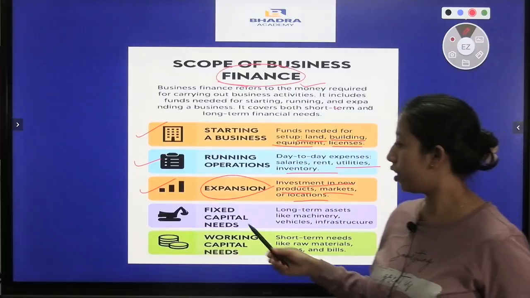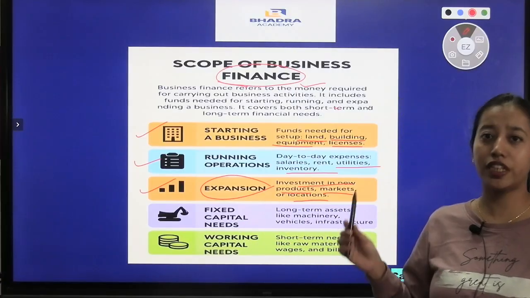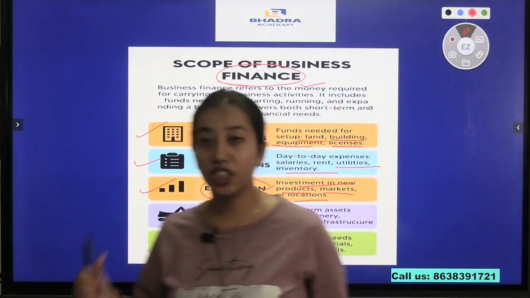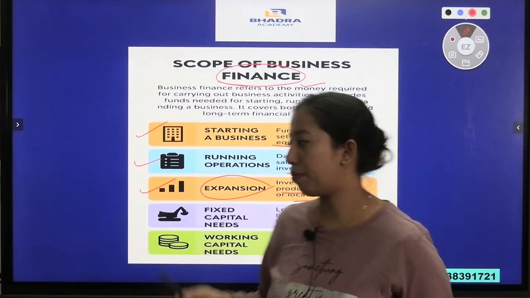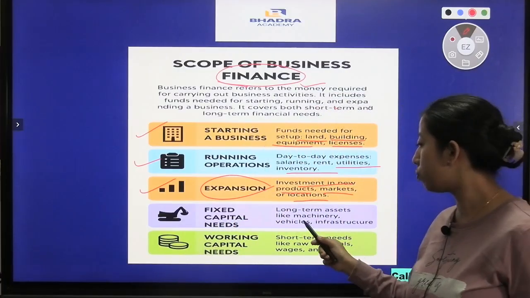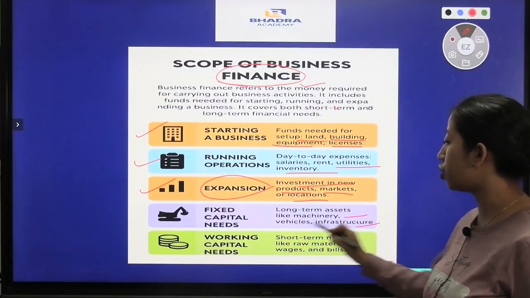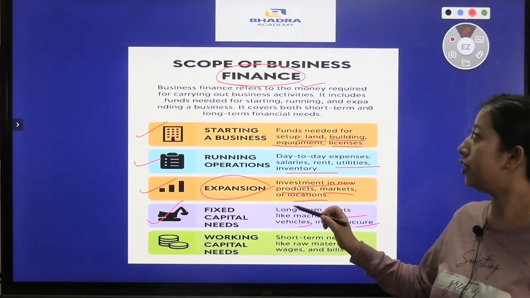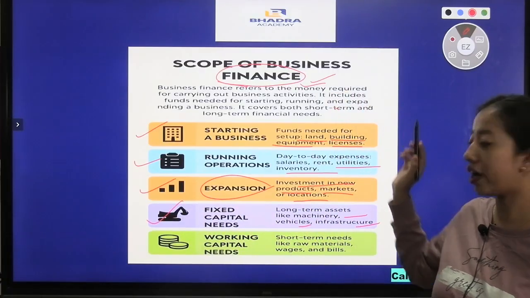The next point we have is fixed capital needs. What is fixed capital? We can say buying land, machinery, all these are fixed capital, and these are long-term assets as well. To buy any kind of machinery, infrastructure or vehicle, money is needed. So fixed capital needs are also covered by business finance.